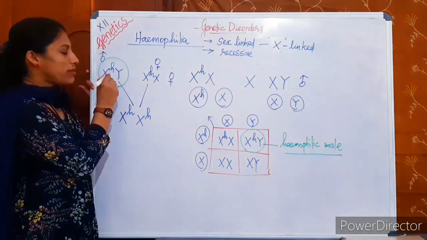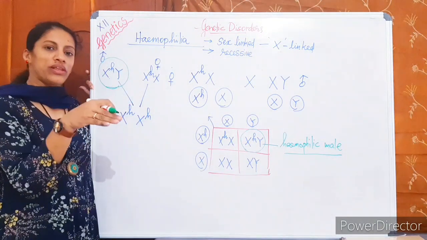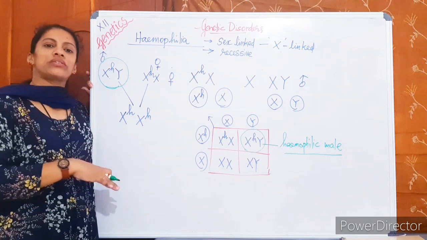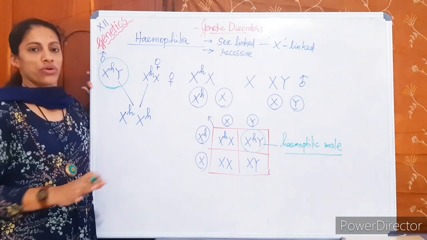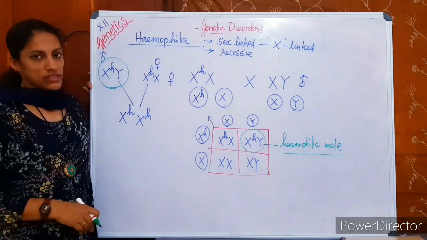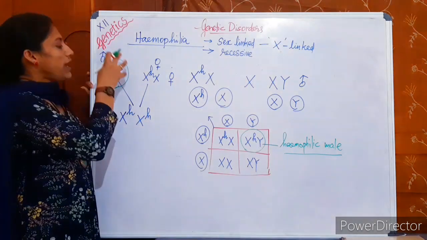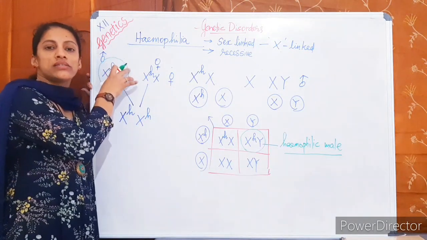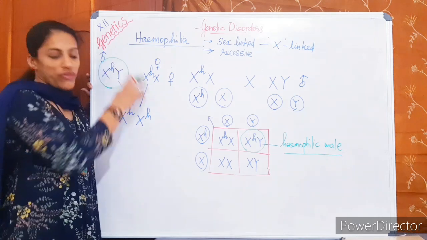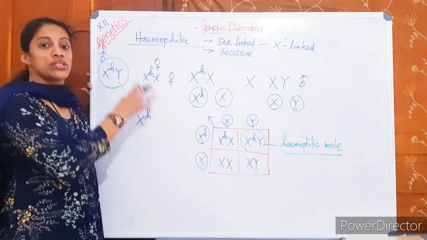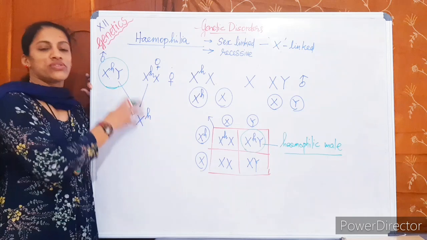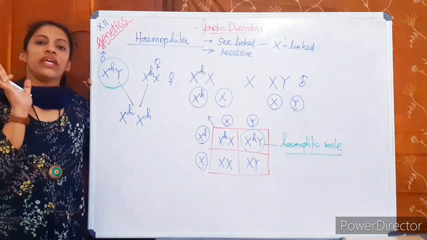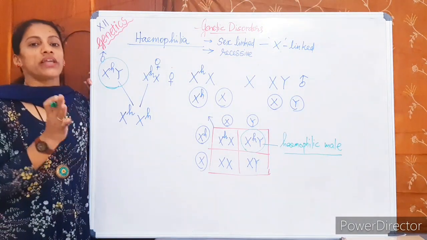A boy who is hemophilic will not live up to reproductive life. Before reproductive age, life will be gone. That means hemophilia is a serious, lethal disease. So the chance of a male surviving up to reproductive age is less, and he cannot make this contribution. So a female getting the disease is very rare. Females can be carriers, but males can be diseased.